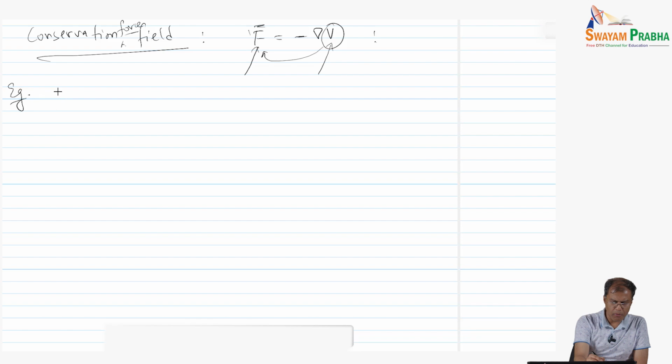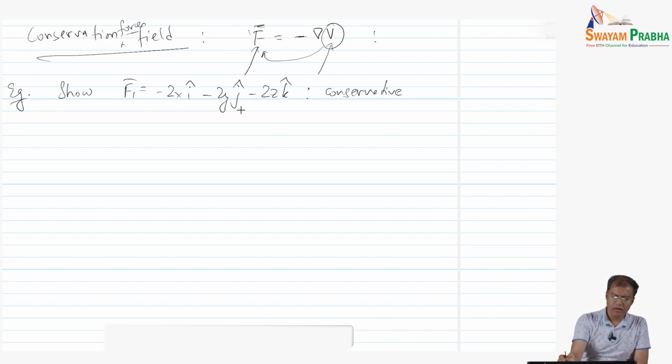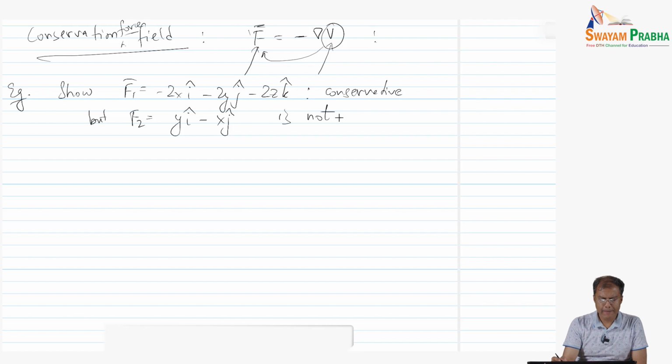The problem says show that F1, which is given by 2x i minus 2y j minus 2z k, is a conservative force field, but F2, which is y i minus x j, is not.